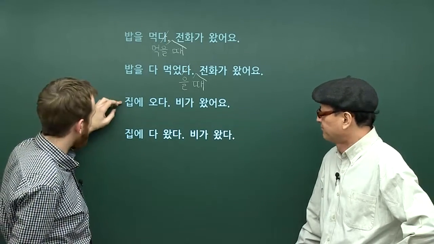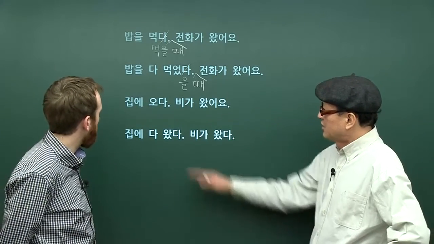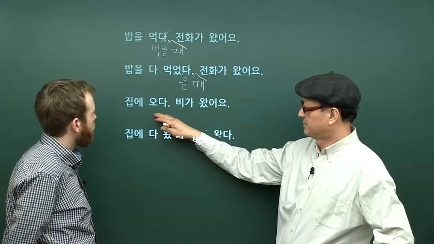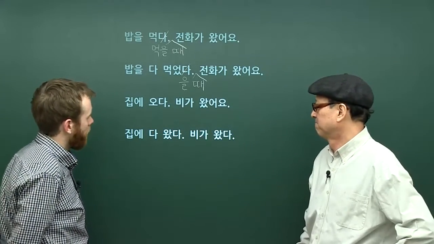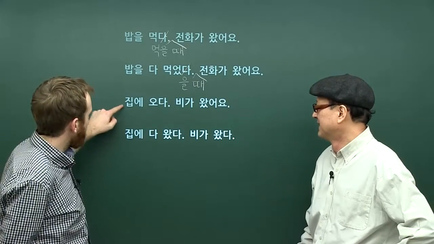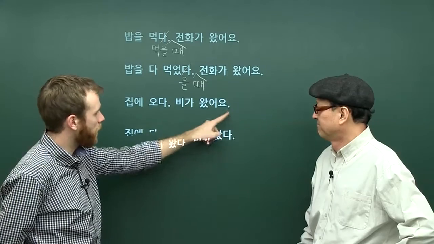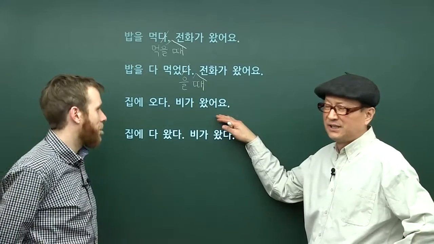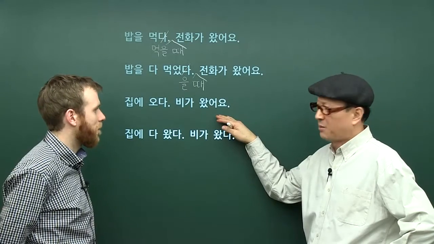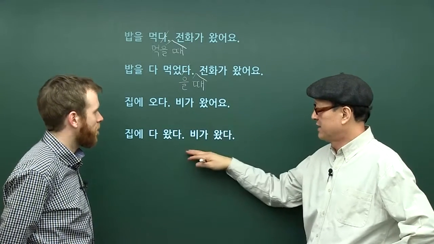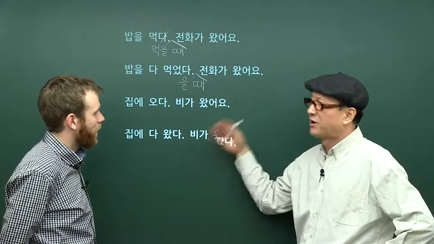Similar for our next two sentences. So what do we have here, Robert? 집에 오다 비가 왔어요. Okay. Sad story. So 집에 오다, come home. 그렇죠. 비가 왔어요. 그러니까 여기서는 we wanna say it was raining when I was coming home. 근데 이거는 이제 다 왔어요. 그러니까 it rained when I arrived home.